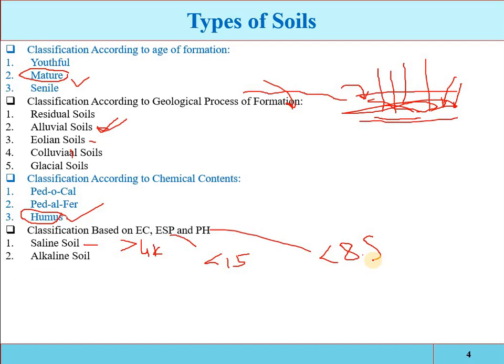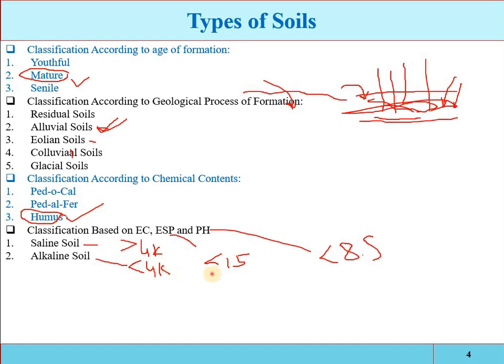The second type of soil is alkaline soil, also called the non-saline alkali, or the sodic soil, or the black soil. If the electrical conductivity is less than 4000, the exchangeable sodium percentage is greater than 15, and the pH value is from 8 to 10, then it will be called the alkaline soil. In the alkaline soil, the electrical conductivity is less than 4000.